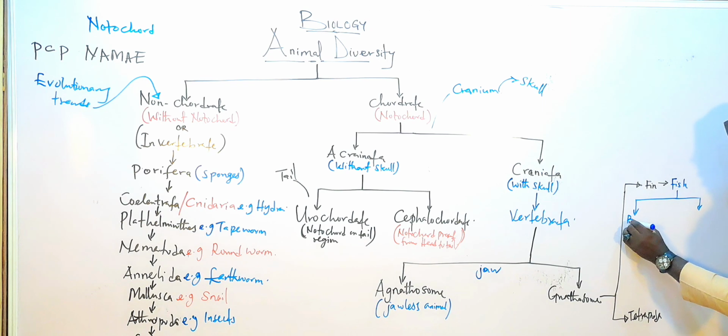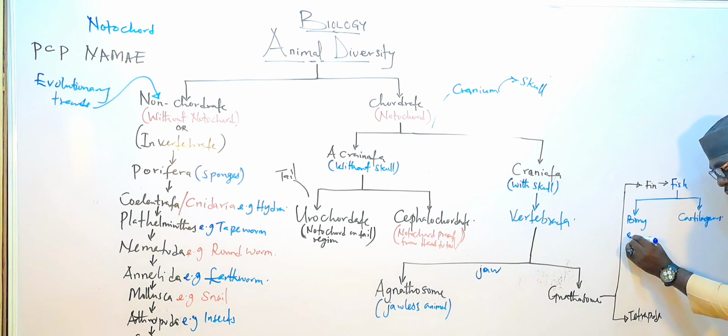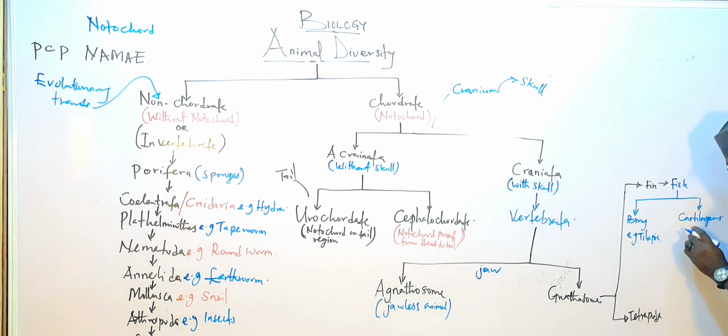We have bony fish and cartilaginous fish. Example of bony fish here, we have tilapia. Of cartilaginous fish here, we have shark.